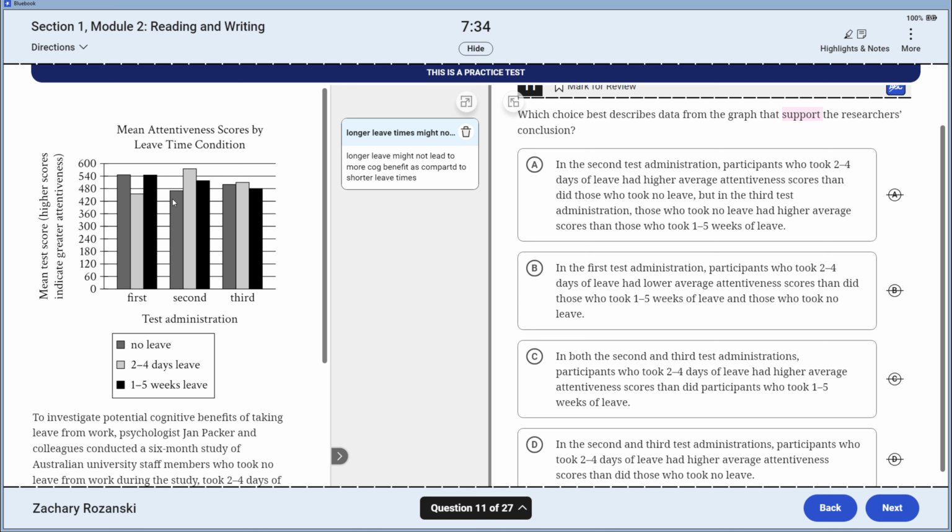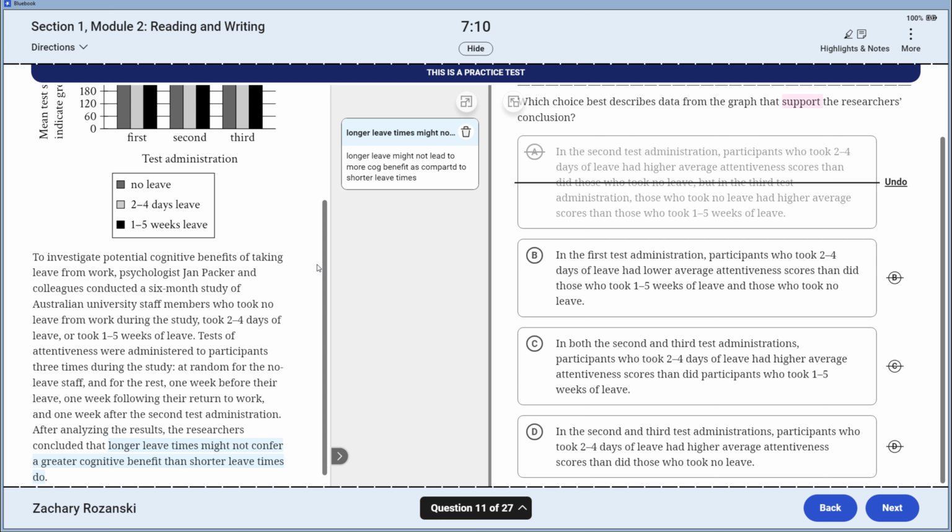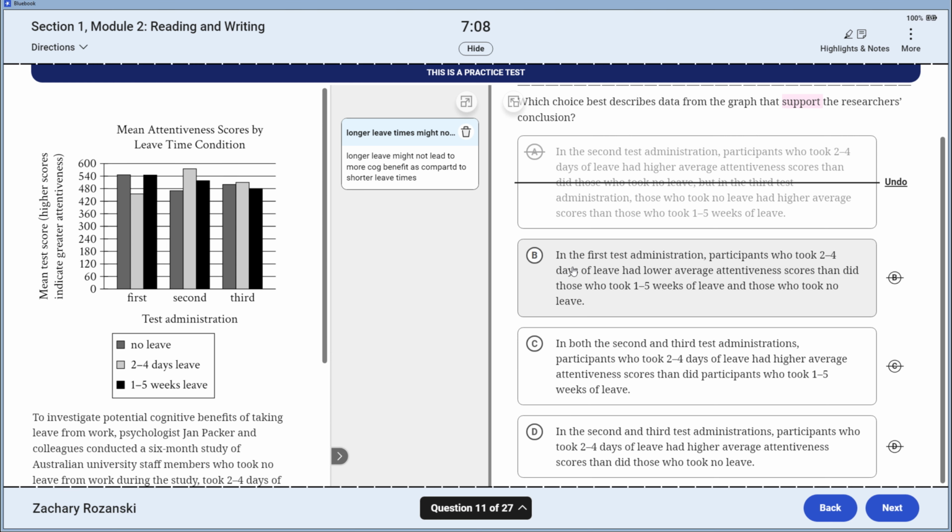No leave, true. But in the third test administration, those who took no leave had higher scores than those who took 1 to 5. So 11A, it's all true right now. But what am I trying to show? That longer leave does not lead to more cognitive benefits. Took 4 had no. So the first part of this is false. It would go against this. Even though the second part's true, why would I have half of the evidence to refute my claim?